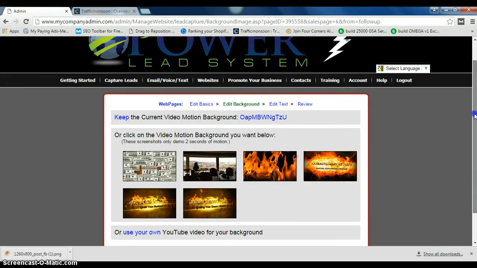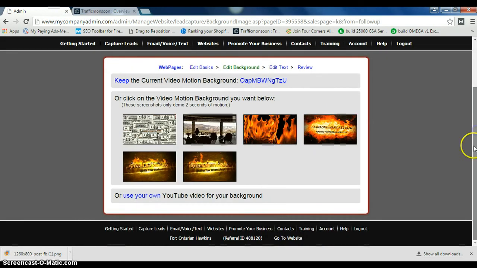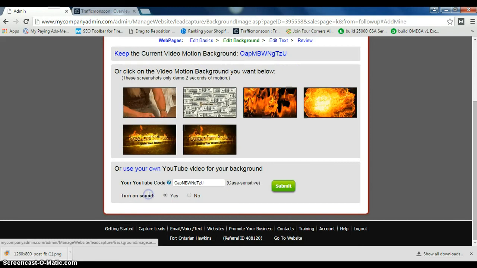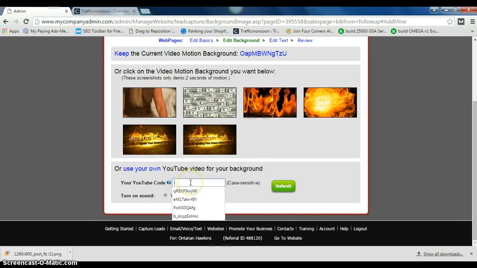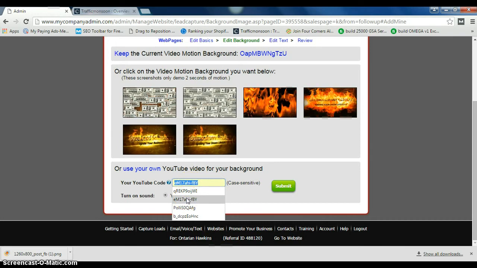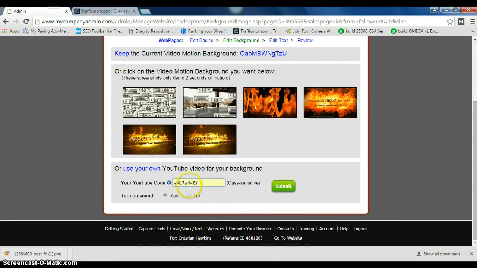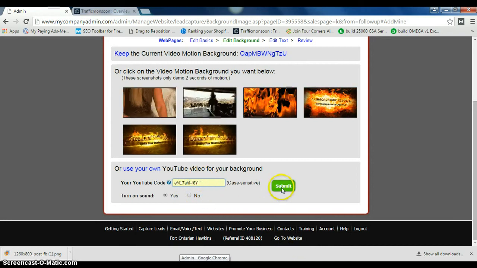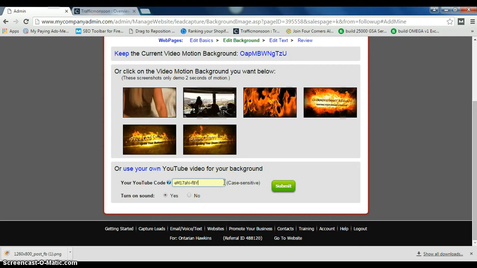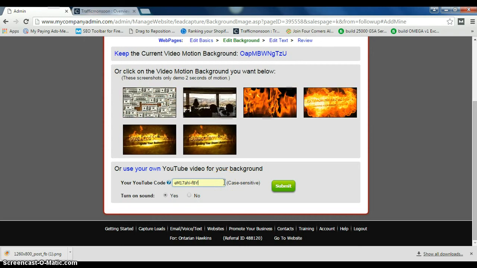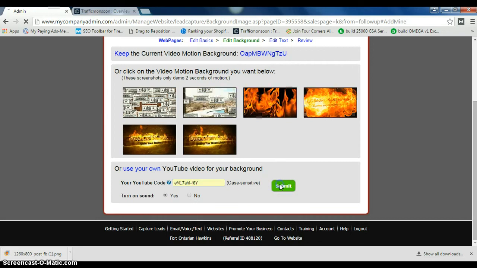Now let's change the background. I'll give you the code for this. I know you guys wanted to change this, so I believe it's this one. Let me make sure. Yeah, it is that. This is a code from a YouTube video, and for you guys who are looking at this, I'm going to give you this code via email. I'm going to hit submit.